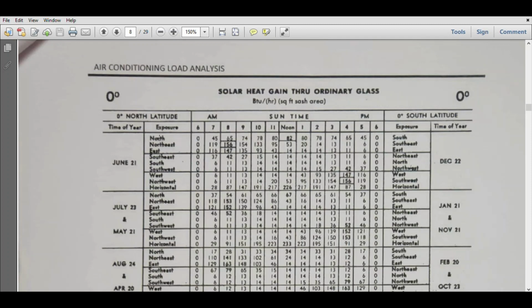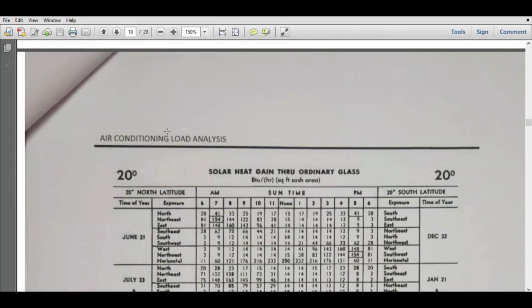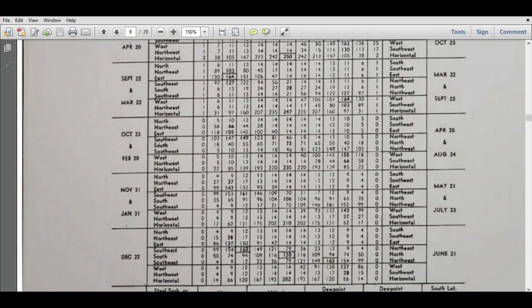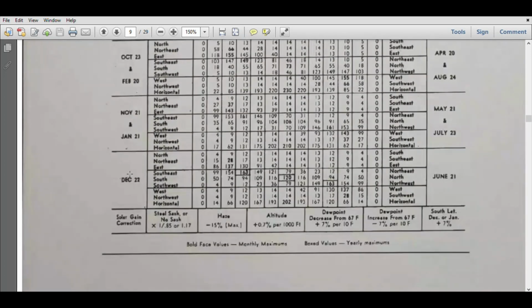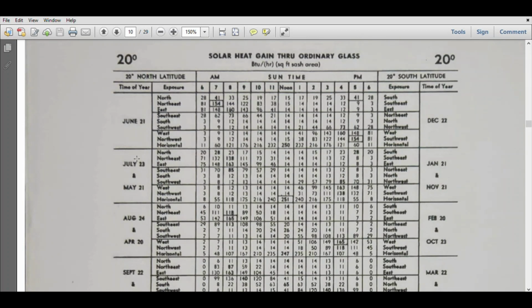Here 0 is there, then 10 and 20. Our Bangalore latitude is 12.2, but 12.2 is not there. Only 10 and 20 are there, so we have to go for the higher value, that is 20 degrees north latitude. We have to consider the highest temperature month, that is July and May.